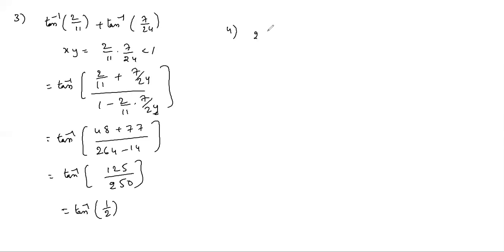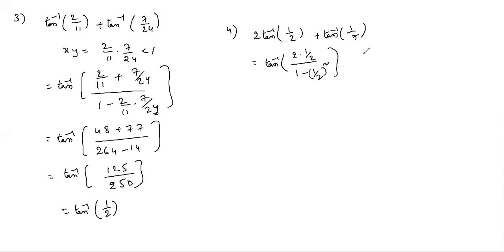2 tan inverse 1 by 2 plus tan inverse 1 by 7. 2 tan inverse x equals tan inverse of 2x by 1 minus x squared, plus tan inverse 1 by 7. So tan inverse of 1 minus 1 by 4; 1 minus 1 by 4 is 3 by 4. So it is 4 by 3 plus tan inverse 1 by 7.